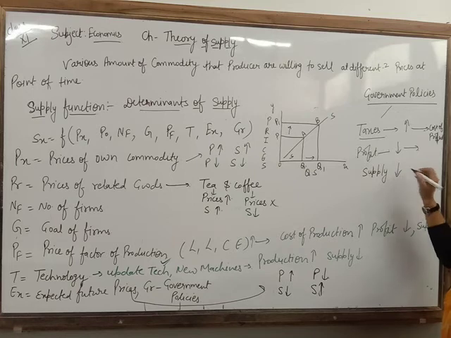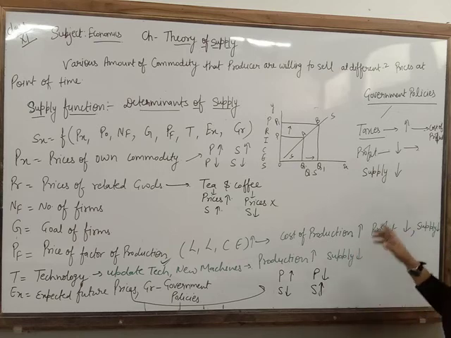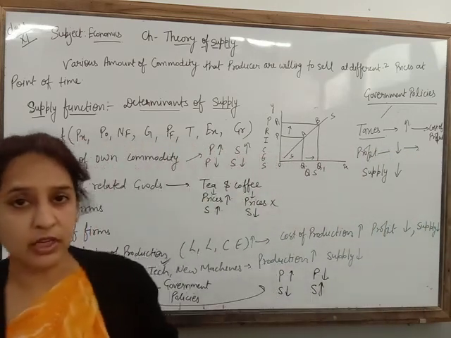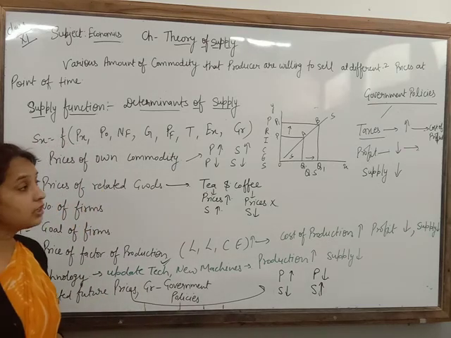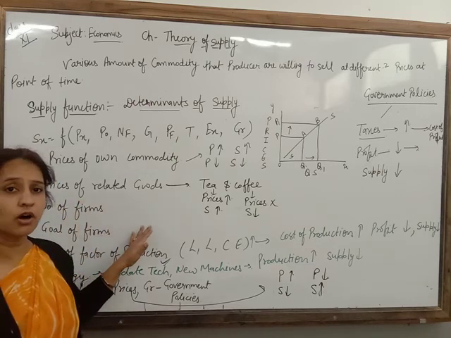Clear? Now, vice versa: if for any particular commodity the government is going to decrease the GST, that will affect the cost of production. Cost of production will be decreased. When the cost of production decreases, definitely profit will increase. Producer's profit will increase, and by the increased profit on the commodity, he will increase the supply. Clear? Those are the basic determinants of supply.